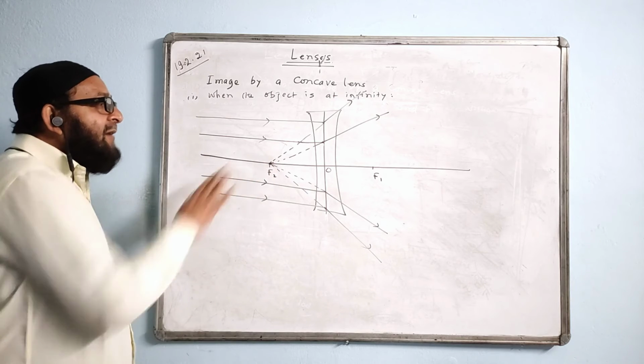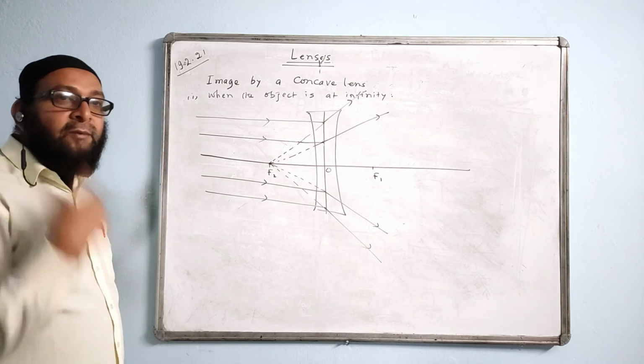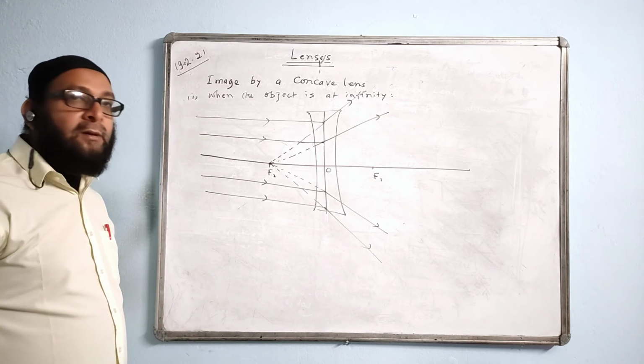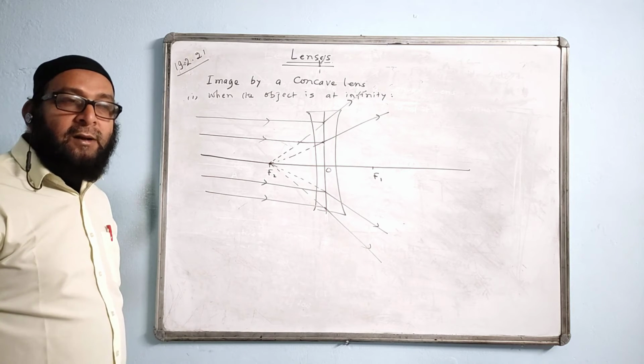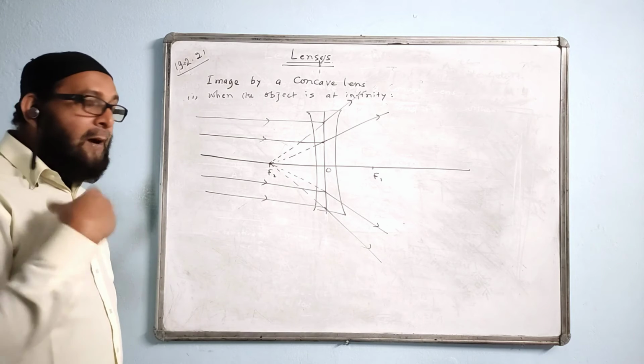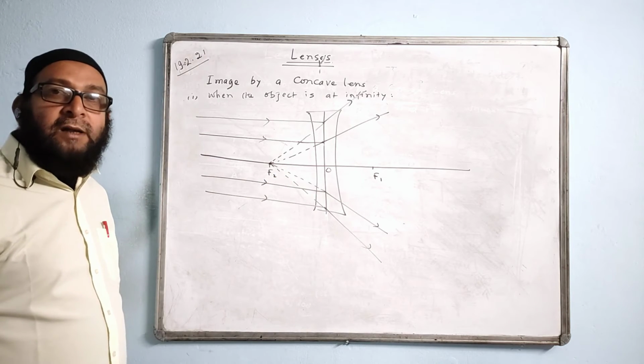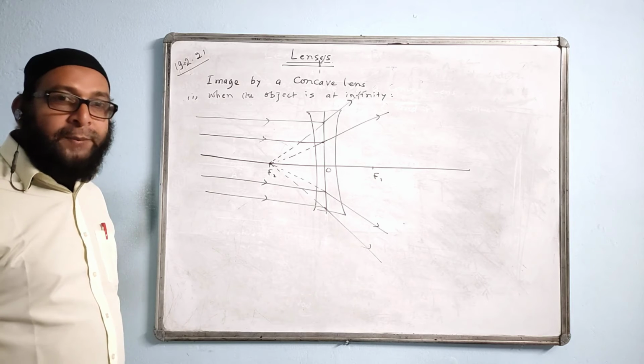Characteristics: the image is formed at F2 or at the principal focus. Second point is virtual image. Third point is diminished. And fourth point is upright. Where do we use this action of the lens? This action of the lens is used in the correction of myopia.